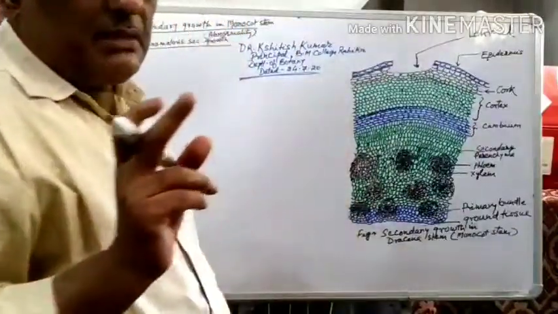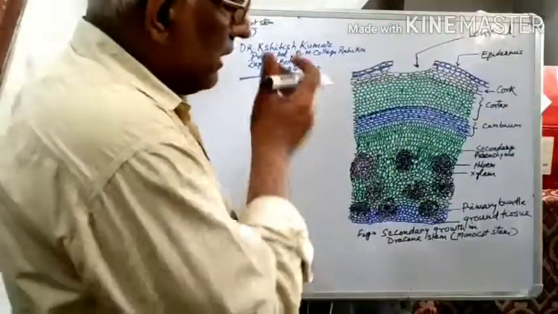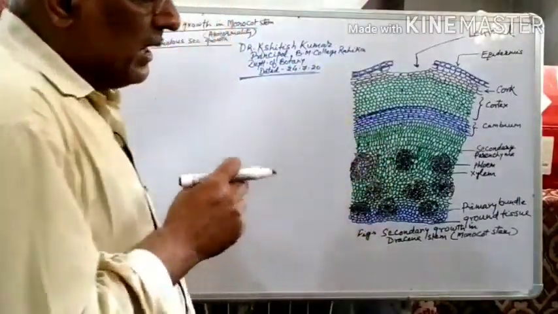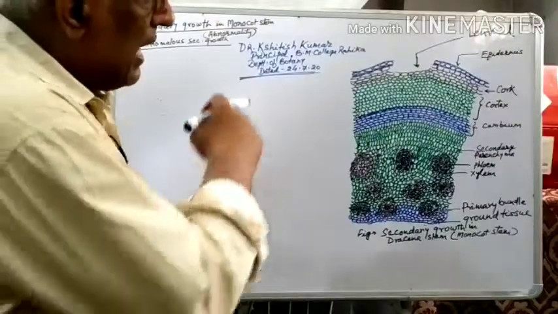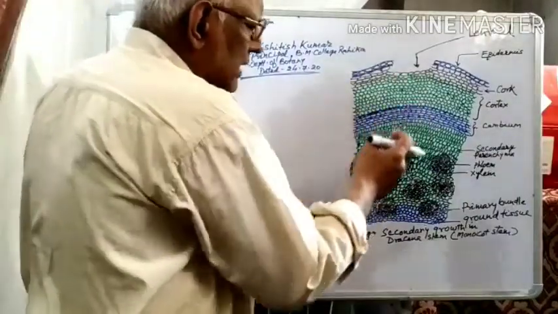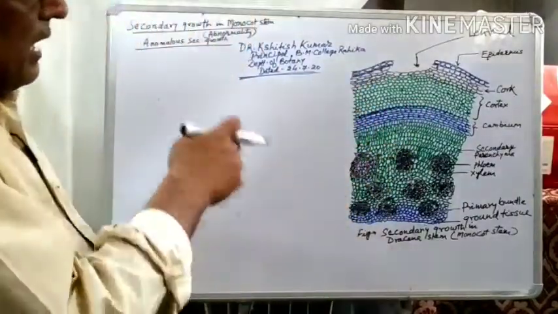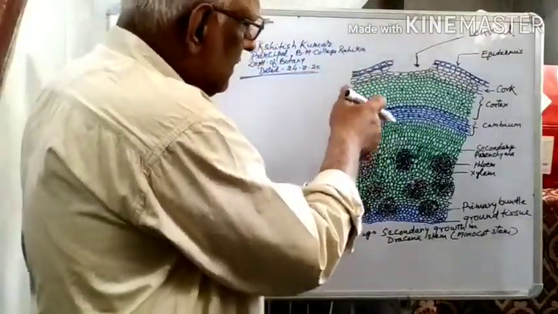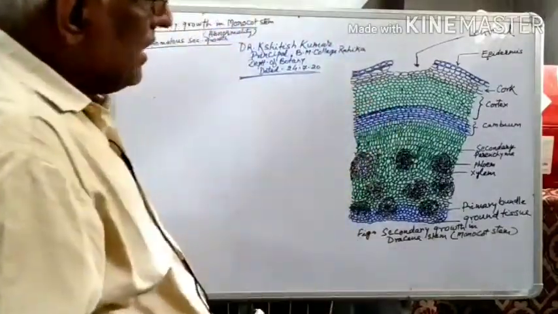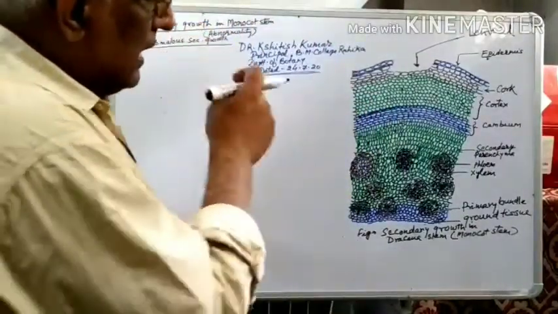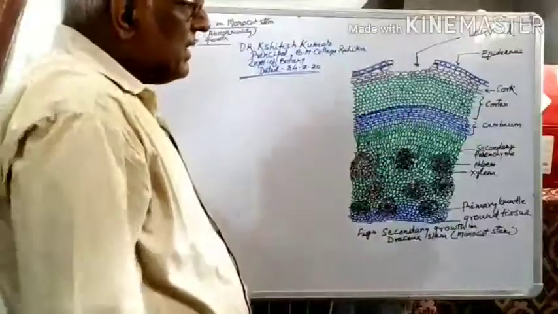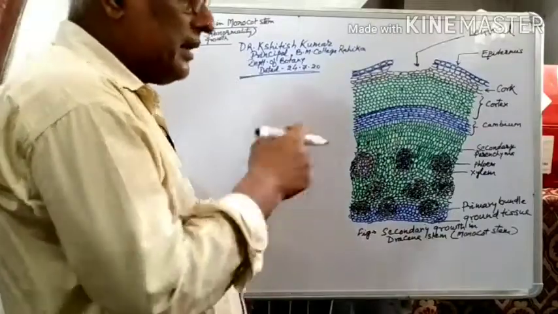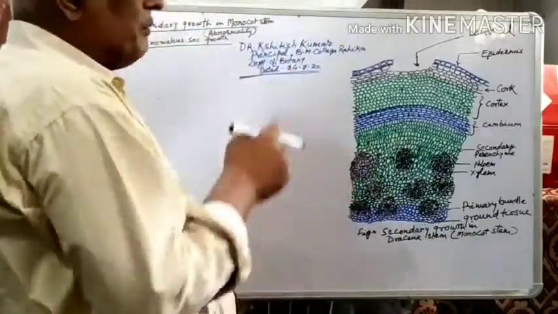Here cork cambium is not formed as it generally is. Usually a cork cambium is formed outside in the cortical region, and it cuts cork outside and secondary cortex in the inner portion. But here it is remarkable that the cork cambium is not formed, but cork is formed.